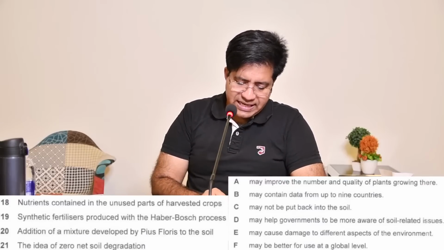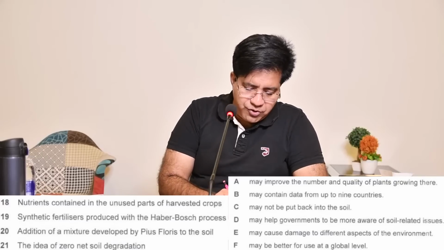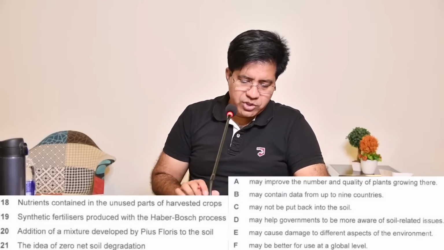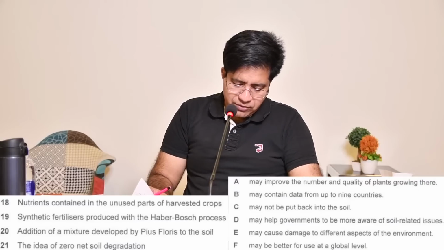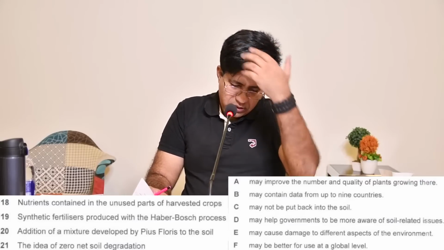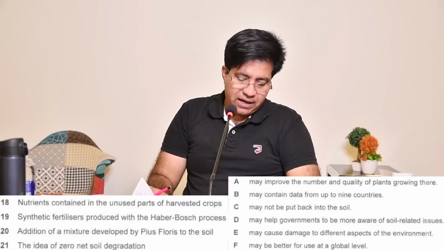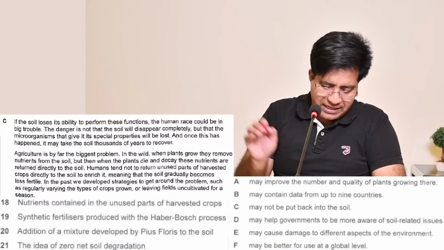Nutrients contained in the unused parts of harvested crops. Now, nutrients, unused parts and harvested crops. So let's go back. Look for the word nutrients. Harvested. See second paragraph. Okay, got it? Now I'm going to read it from the beginning.